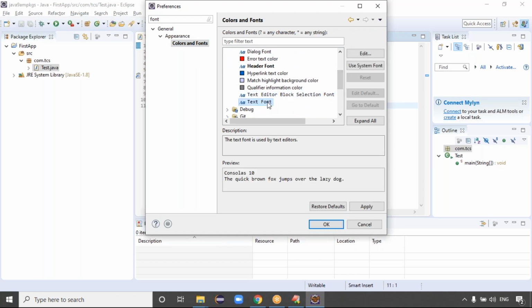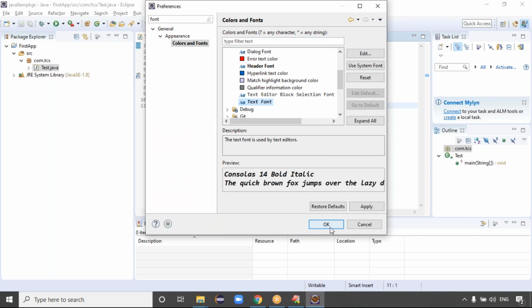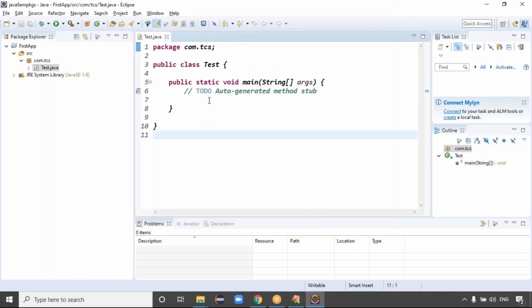Basic, then Text Font, right? Double click on Text Font. I want bold and italic. Select 14 or something like this. Guys, are you clear now? Click on OK and click on OK again. That's it, the font is increased.